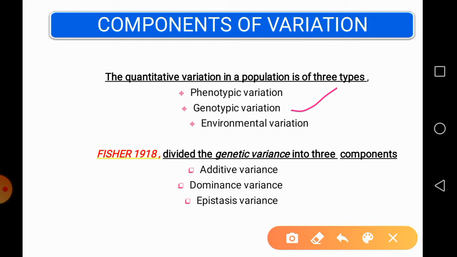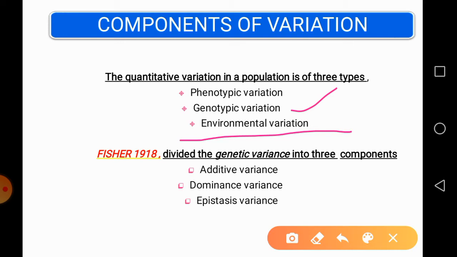Okay. Then the third one is environmental variation, which is totally due to environmental effect and varies under different environmental conditions. So as the environmental condition changes, the variability present in the population is also going to change. So this uncontrolled variation is measured in terms of error mean of variances. Okay.